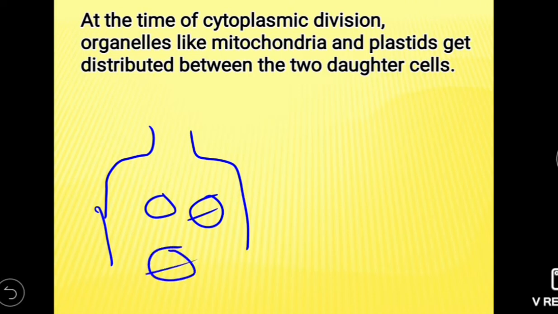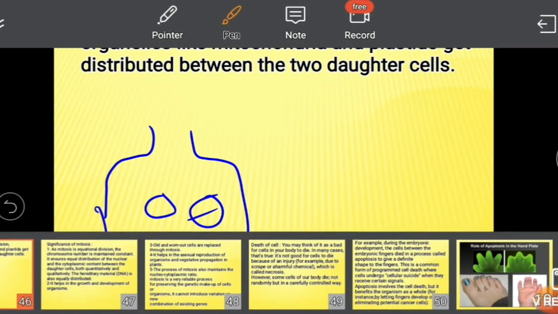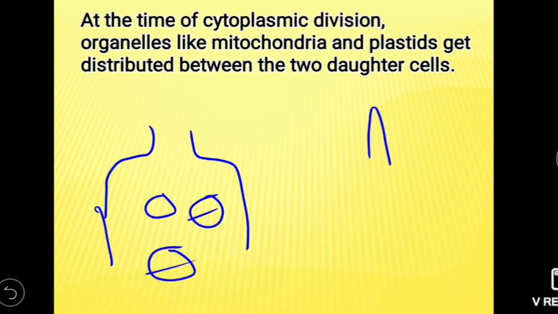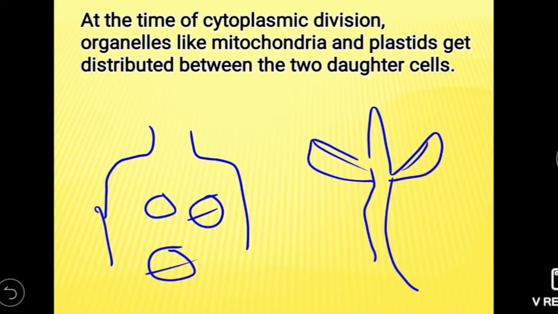Each cell divides to form two daughter cells. But in plants it occurs in the growing tips. These are the growing tips. This is the shoot tip, this is the root tip, and it also occurs on the side for increasing girth or diameter of the plant.